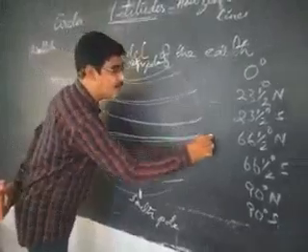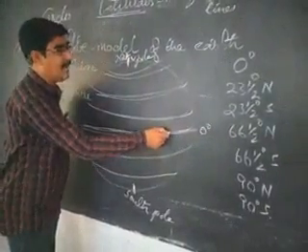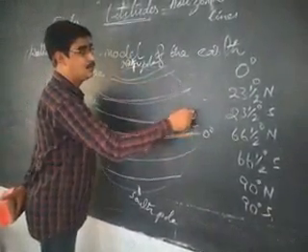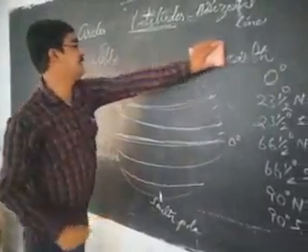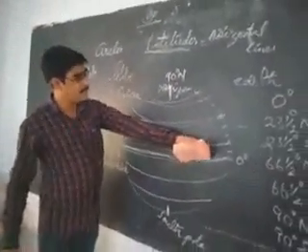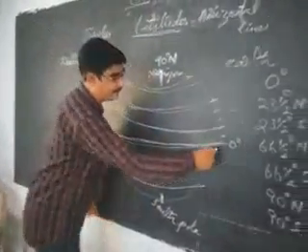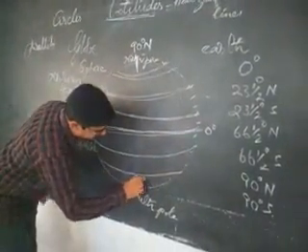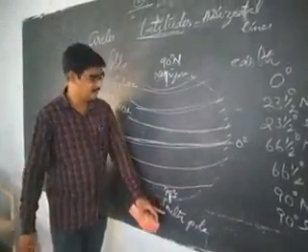The equator is the 0 degree latitude. From this 0 degrees, as we go towards the north latitudes, 1, 2, 3, 4, 5, 6, like that, up to 90 degrees. 90 degrees north is the North Pole. That means 90 latitudes from the equator in the northern hemisphere, and 1, 2, 3, 4, 5, 6, like that, up to 90 latitudes in the southern hemisphere, up to 90 degrees south. 90 degrees south is the South Pole.